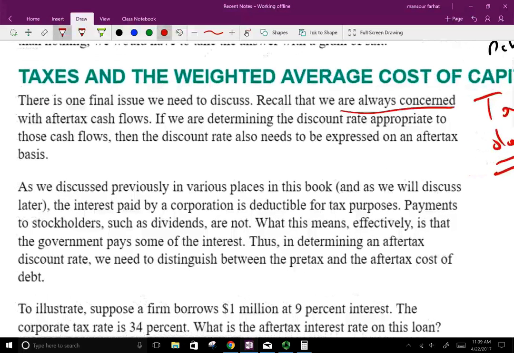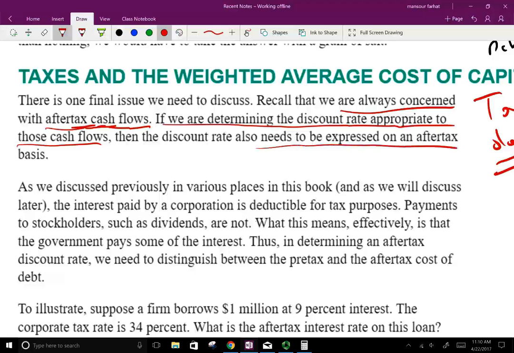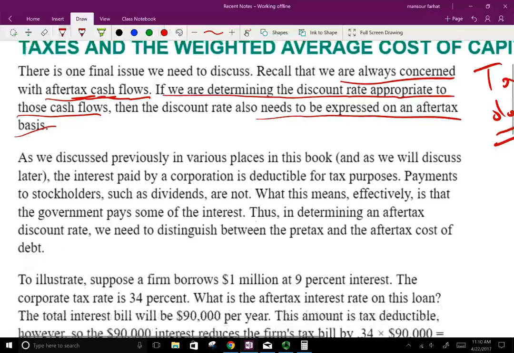Recall that we are always concerned with the after-tax cash flow. If we are determining the discount rate appropriate to this cash flow, then the discount rate also needs to be expressed on an after-tax basis. So we need to know the cost on an after-tax basis.